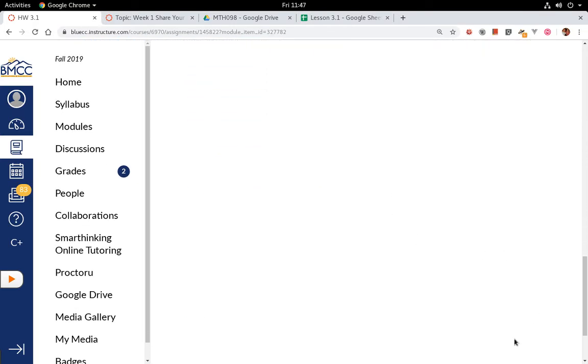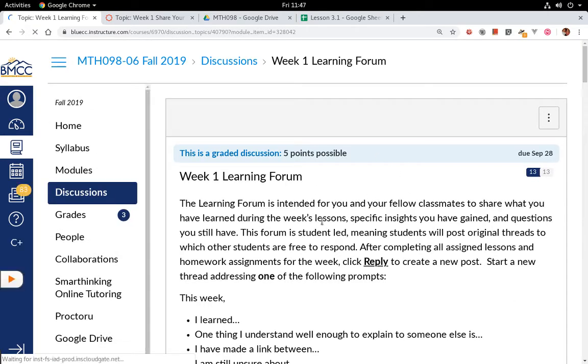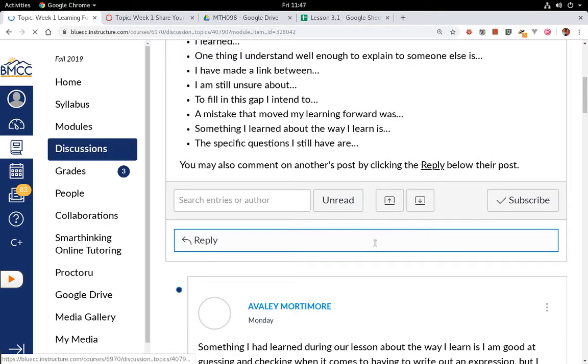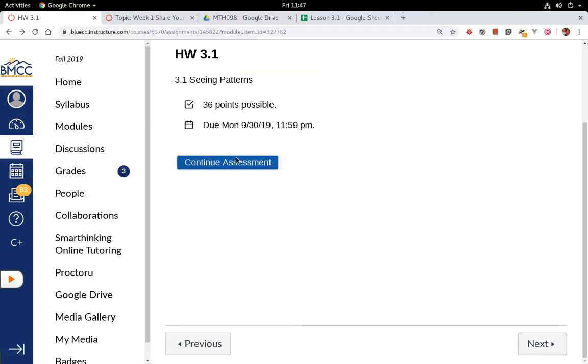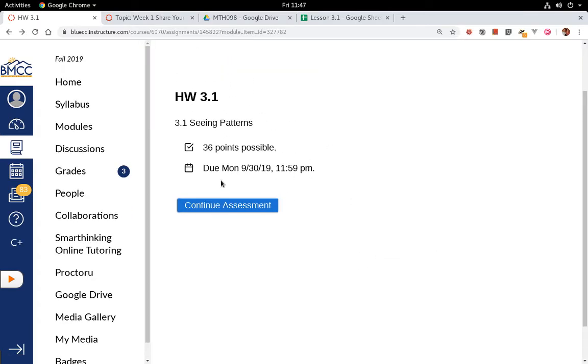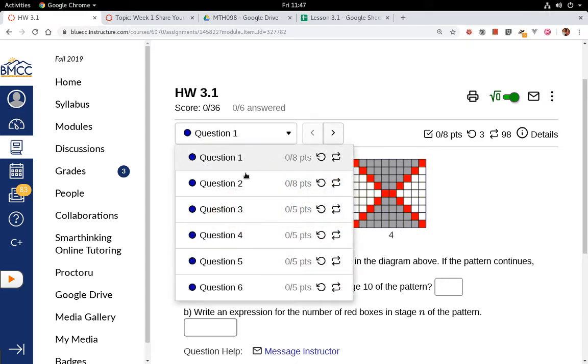If you've had enough of this and you just want to see what's next, hey, that's cool. You can do that. So I can go to next, see what my next assignment is, do that maybe, and then I can always go back to the previous one and work on it some more. So these assignments you can go in and out of. So here I can see that I don't have any points yet. I'm going to continue it, and I can try some more of these problems.